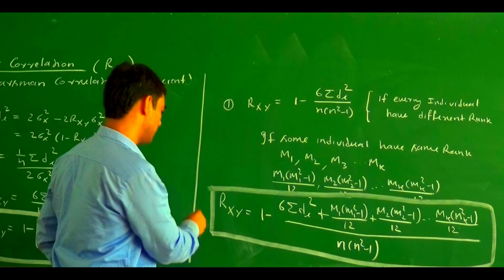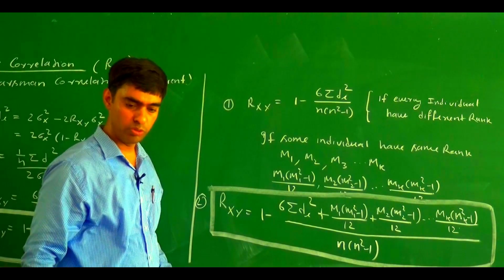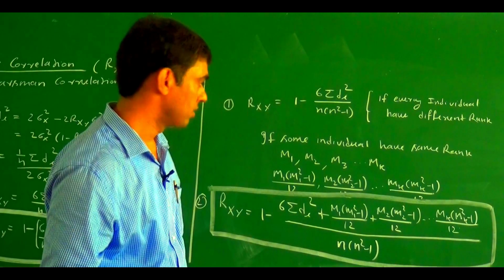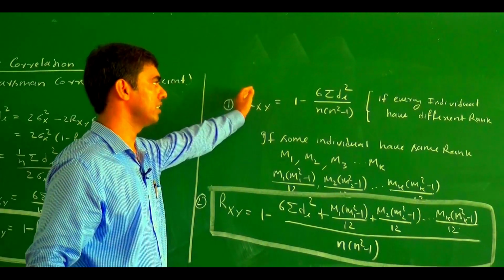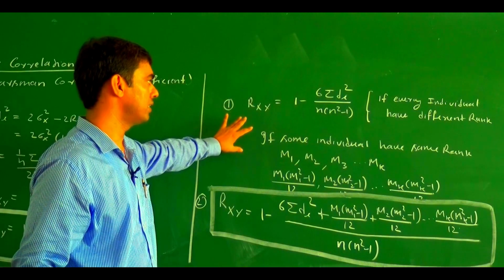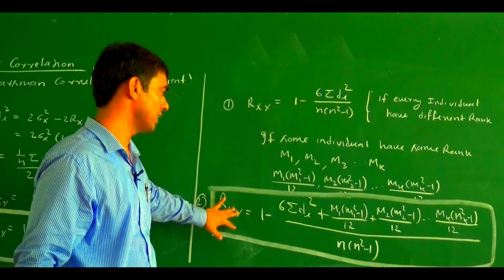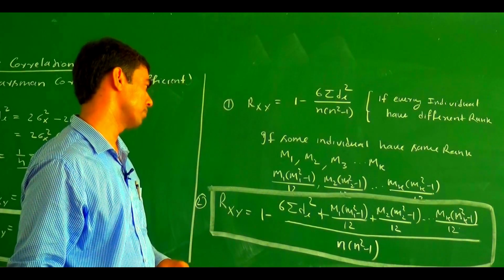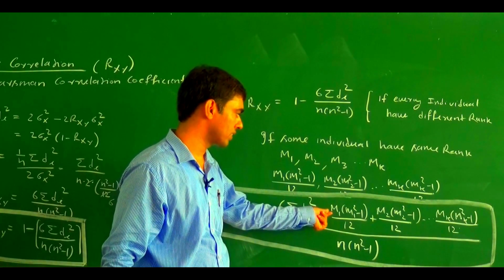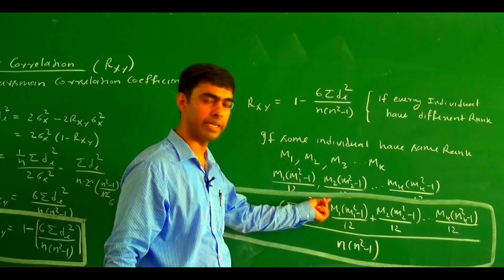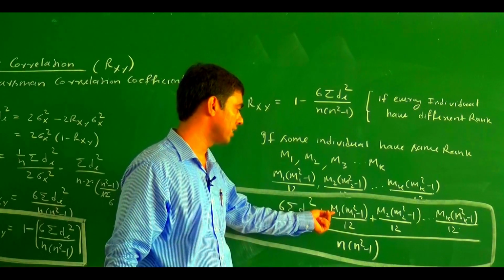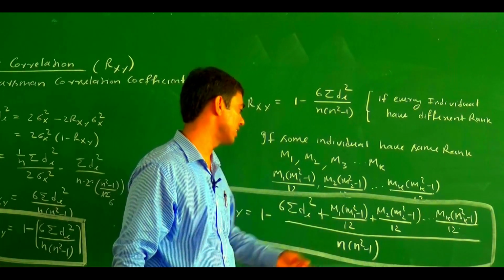So there are two formulae that we are going to use to solve a numerical problem. First one is if no individuals share a rank, meaning every individual has a different rank. If some individuals have the same rank, then we apply this formula. You may also write this in the form of summation i equal 1 to k, mi square minus 1 divided by 12.